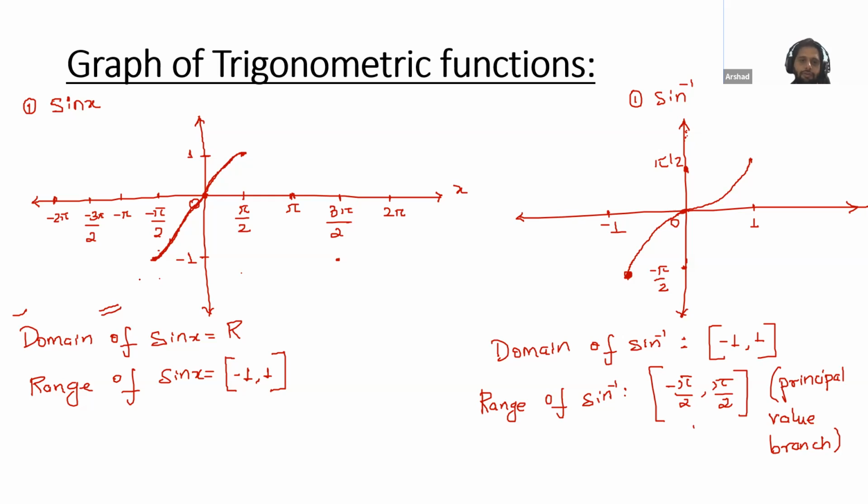If we need a bijective function, we will just take a portion of this. So we have just taken the portion -π/2 to π/2, and for that portion only we have found the inverse. If you take the complete real numbers, then its inverse does not exist. We have just taken the portion -π/2 to π/2. This clear, Noma?